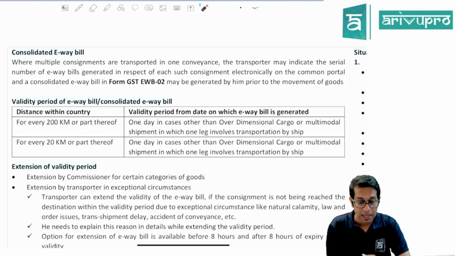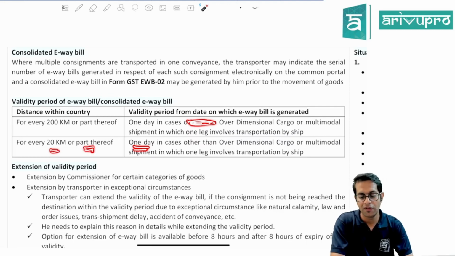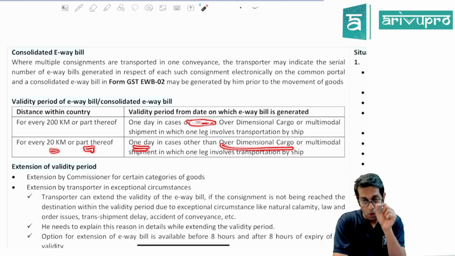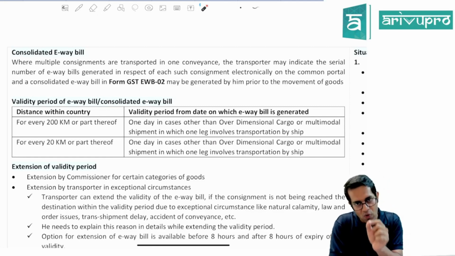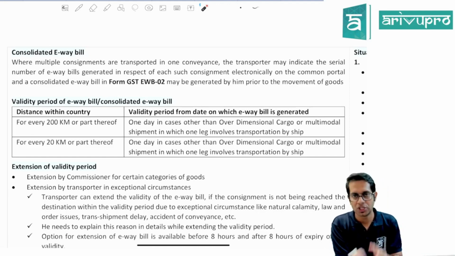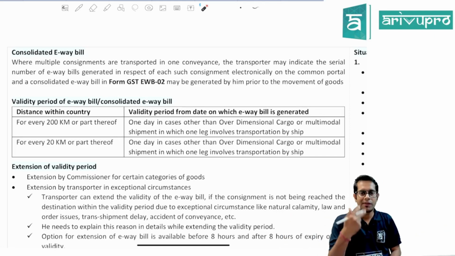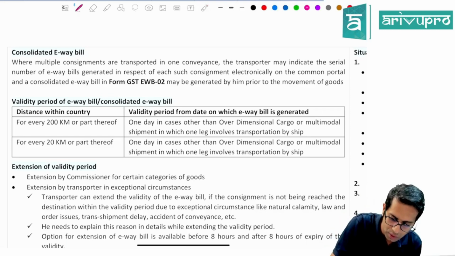The validity will be 1 day for every 200 kilometers or part thereof if it is other than over dimensional cargo, and the validity will be 1 day for every 20 kilometers or part thereof if it is an over dimensional cargo. If it is an over dimensional cargo, that means very big trucks, then the validity will be 1 day for every 20 kilometers or part thereof. I have written "other than" in both the cases.